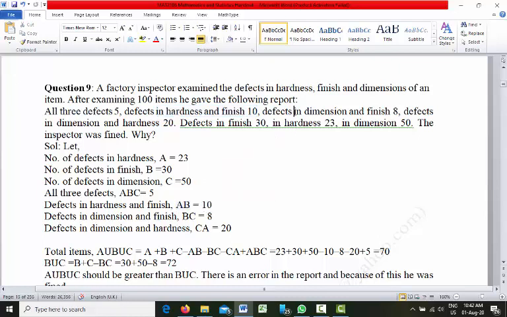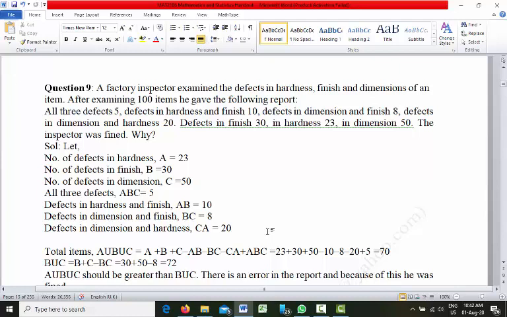Now defects in dimension and finish: dimension means set C, and finish means set B, so BC is 8. Defects in dimension and hardness: dimension is set C and hardness is set A, so CA is 20.